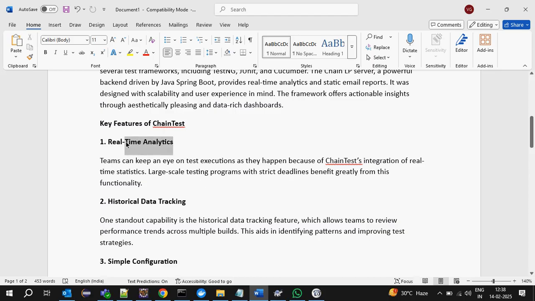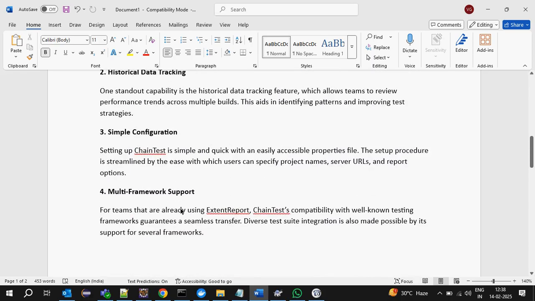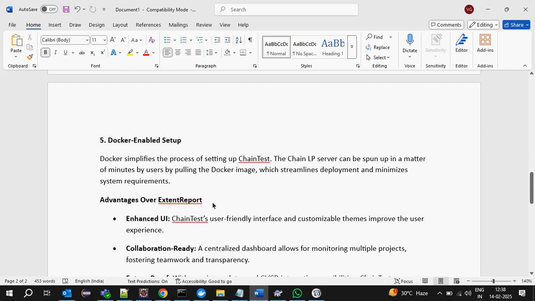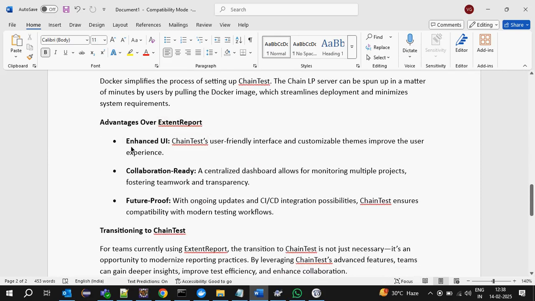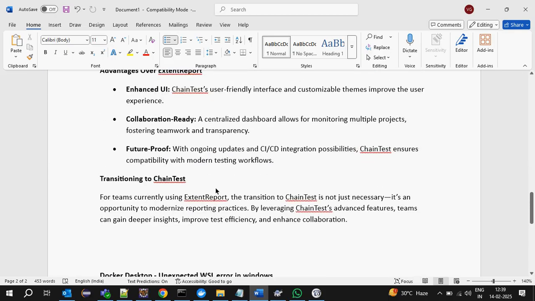These are the benefits of ChainTest: real-time analytics, historical data tracking, simple configuration, multi-framework support, Docker-enabled setup, advantages over Extent, enhanced collaboration, ready and future proof. Future proof means we can store historical data, and future proof also will support it.